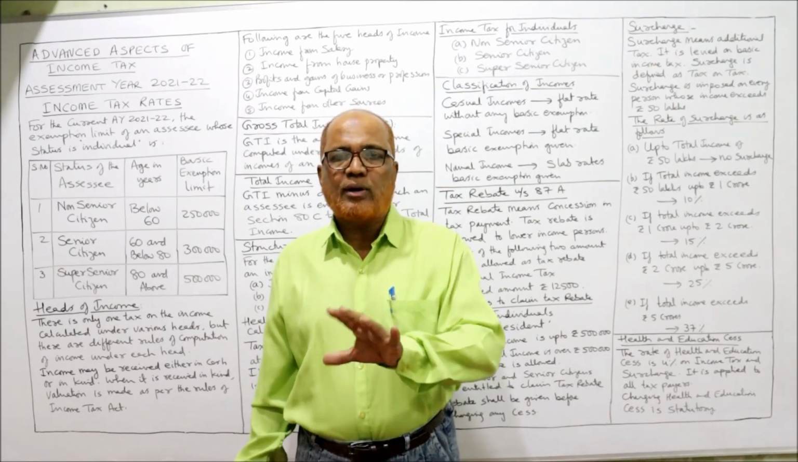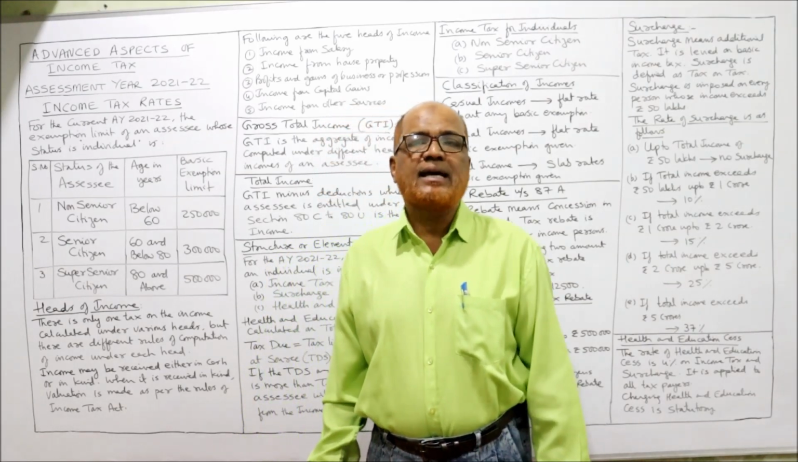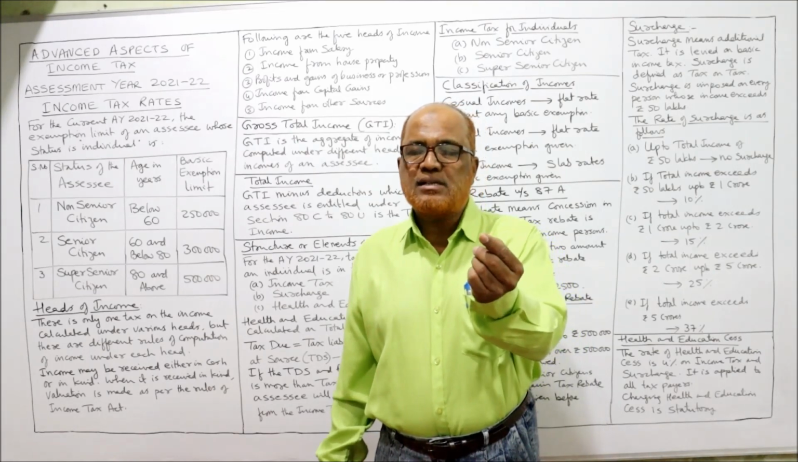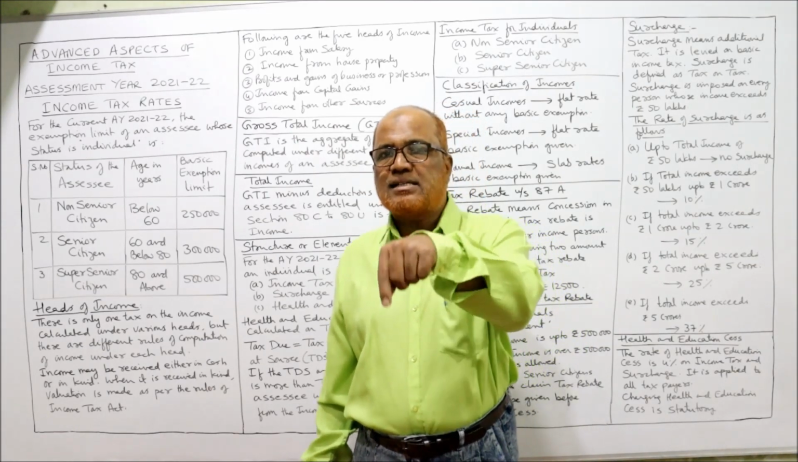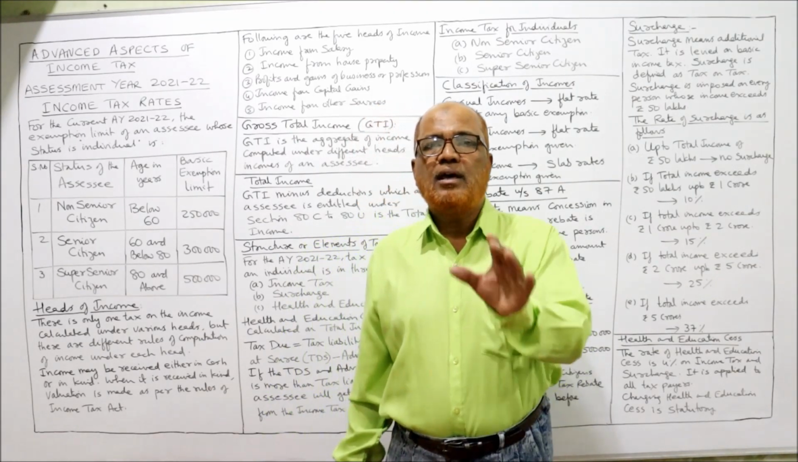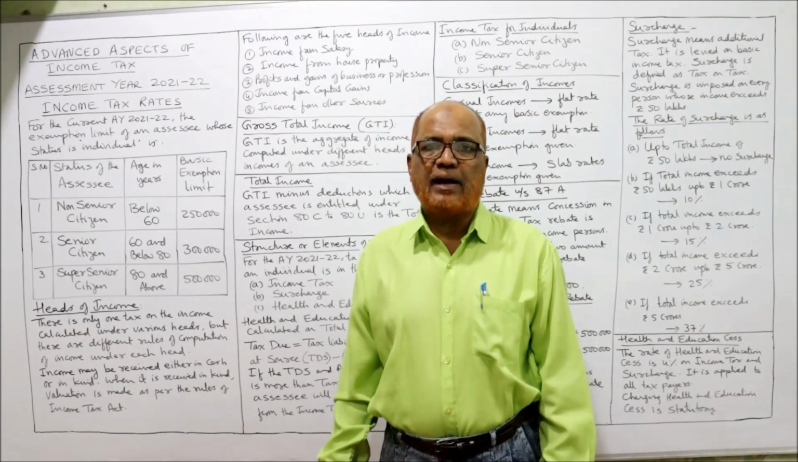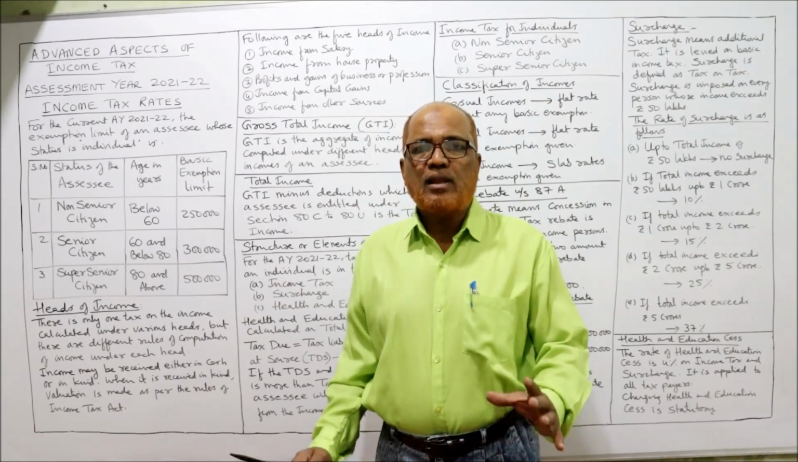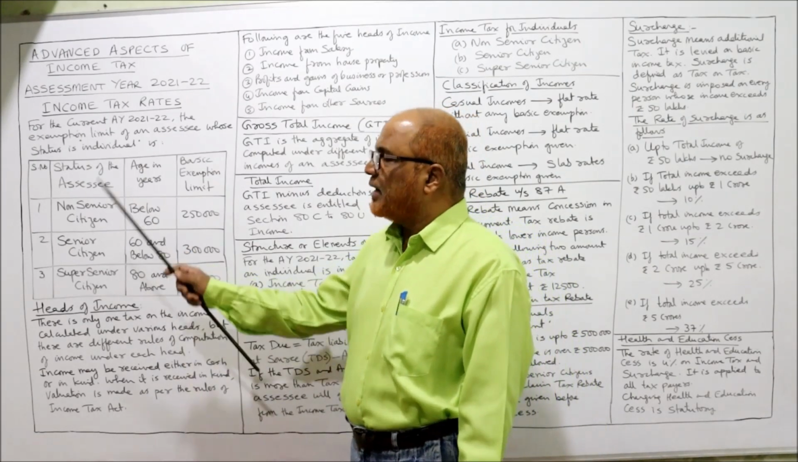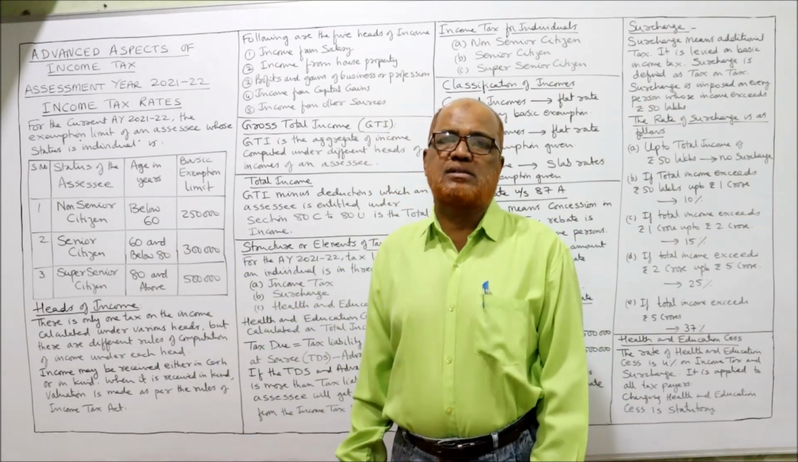In this video, I'm going to explain what the different exemption limits are. If the person's income exceeds the basic exemption limit, he is liable to pay income tax. So what is the basic exemption limit? It depends on the status of the person.